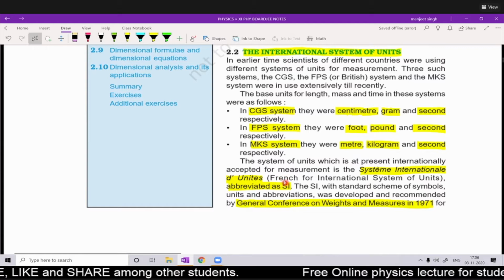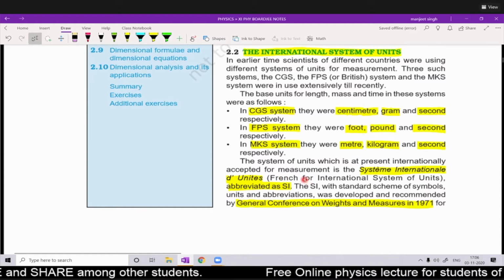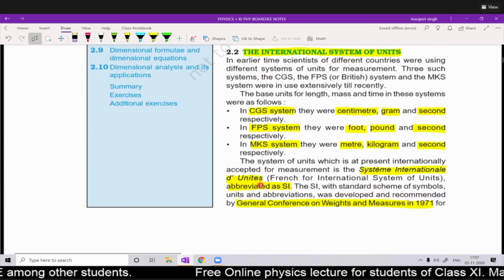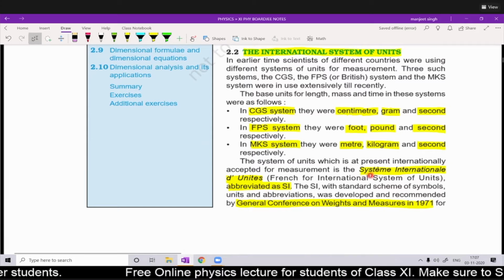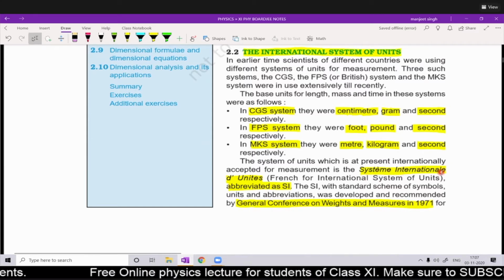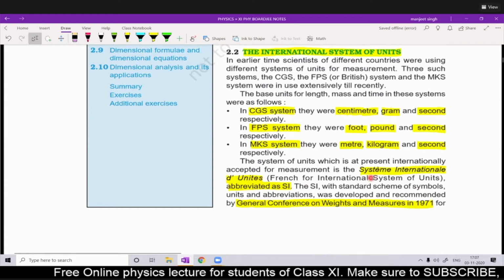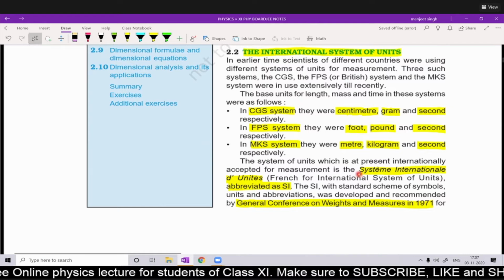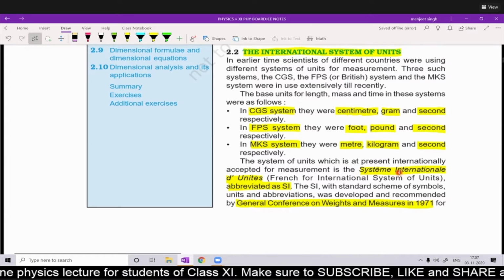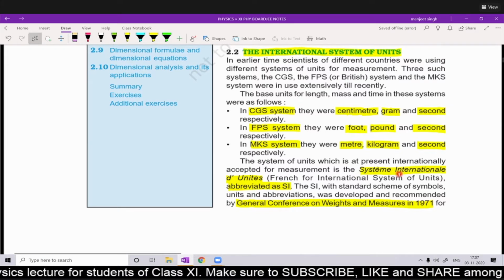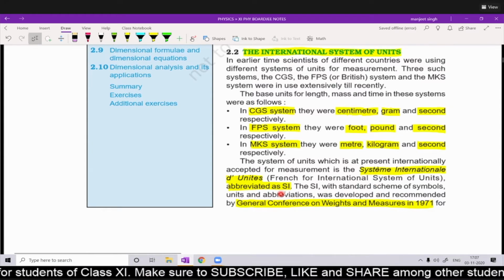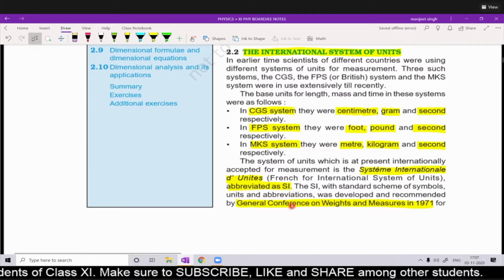The system of units which is at present internationally accepted is Système International d'Unités, a French phrase. System International, SI, is the abbreviated form, and we call this the SI system of units.